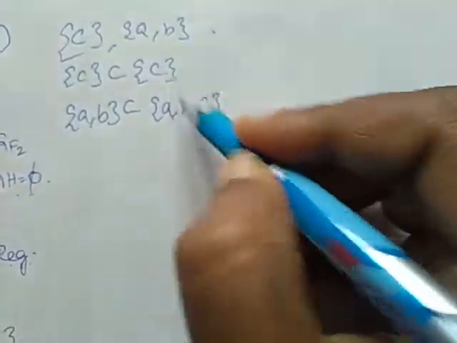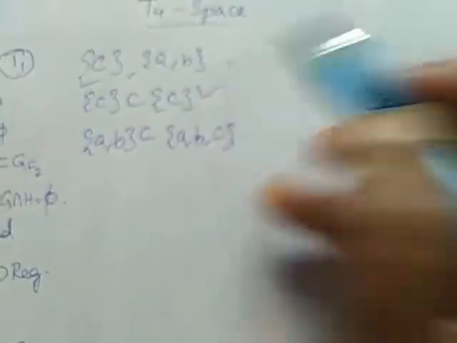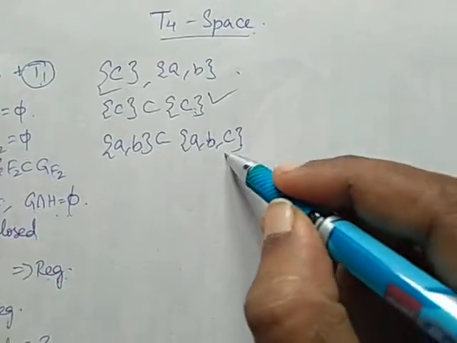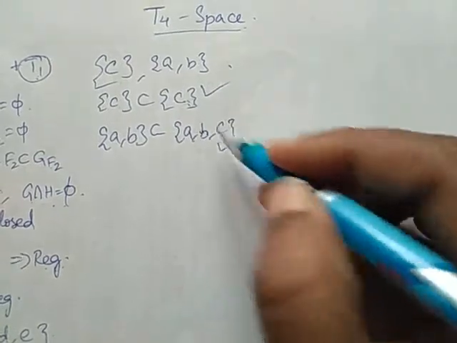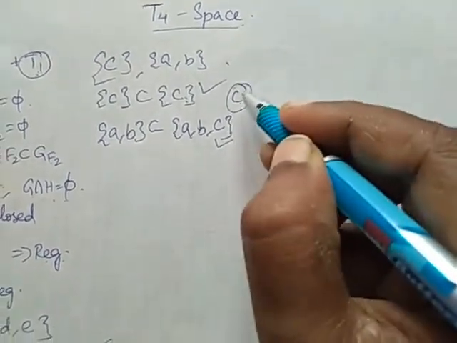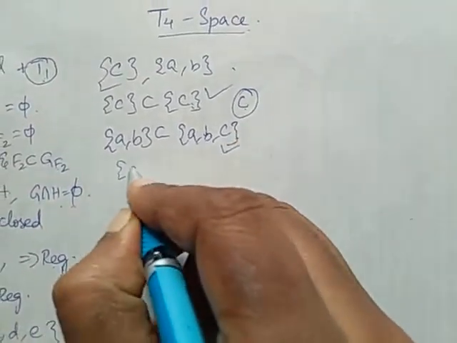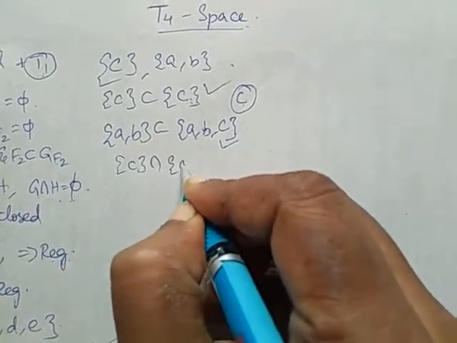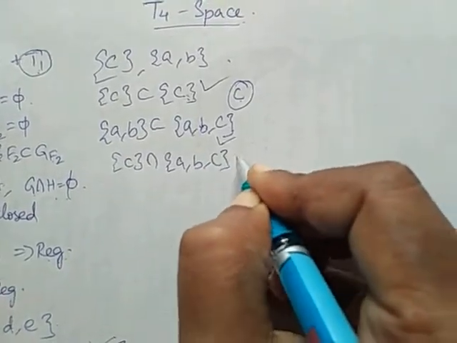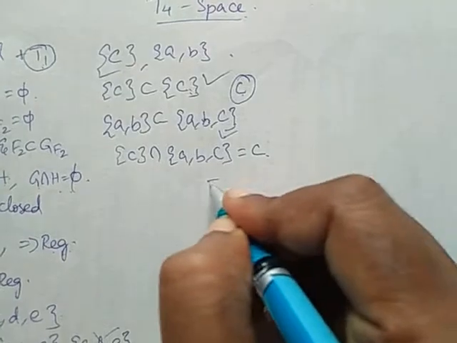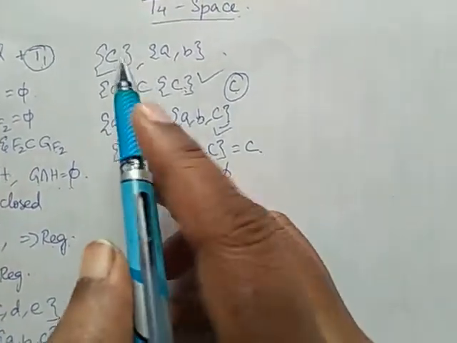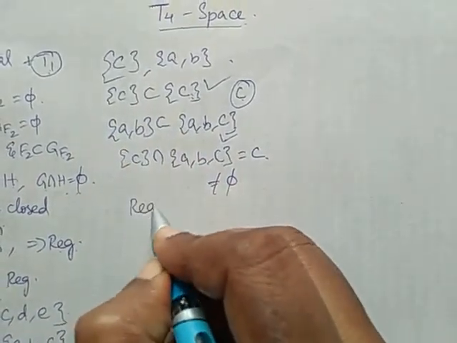What is the intersection between these two? This is an open set, and this is also an open set. The intersection of these two open sets is C. C intersection A, B, C is C. It is not equal to the null set. Therefore, this space is not regular.